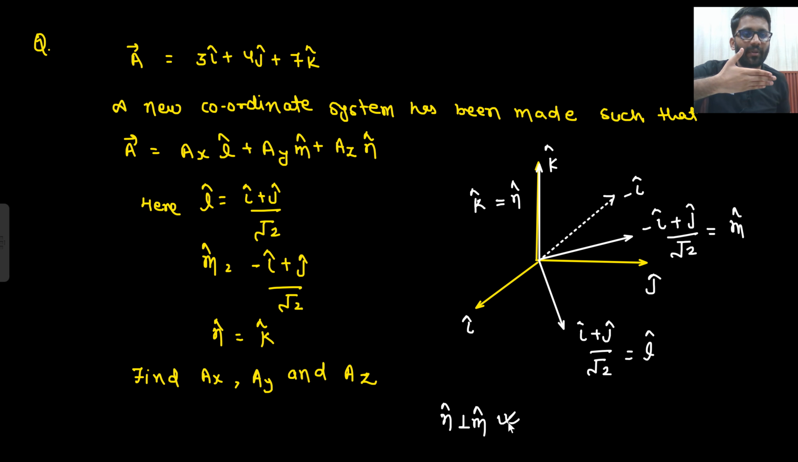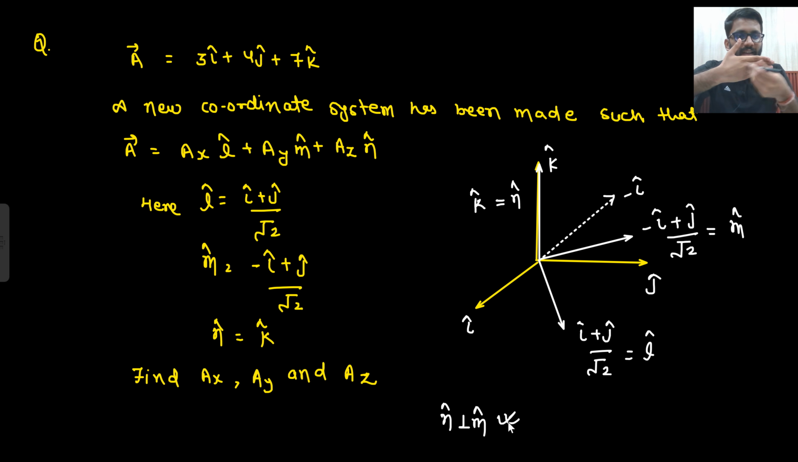Where is your k cap? K cap is perpendicular to x and y. This was your i cap, this is y, this was your j cap. So your k cap is perpendicular, coming towards you. So k cap is perpendicular to i cap, and to j cap as well. It is perpendicular to minus i cap as well, and this vector as well. This vector is in the same plane only. So this k cap will make a 90-degree angle with any of the vectors.